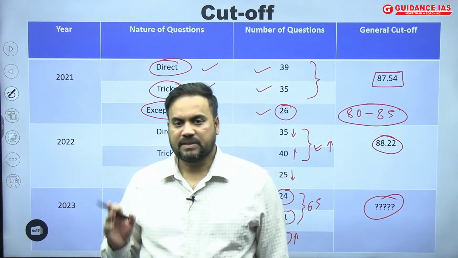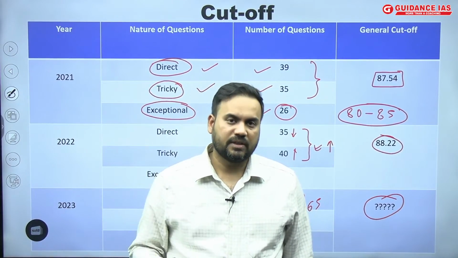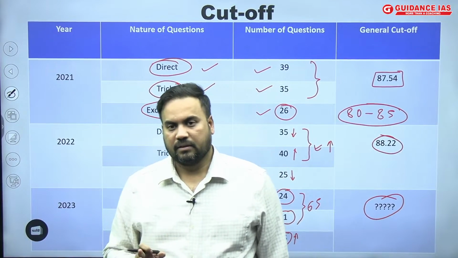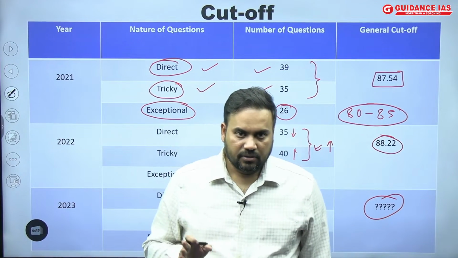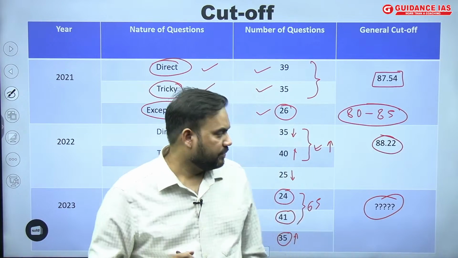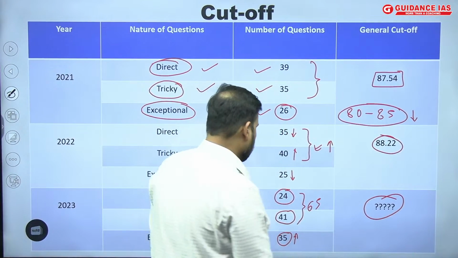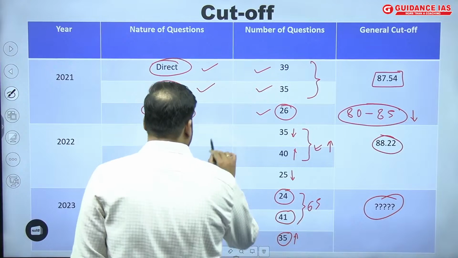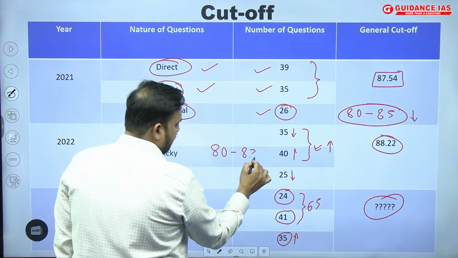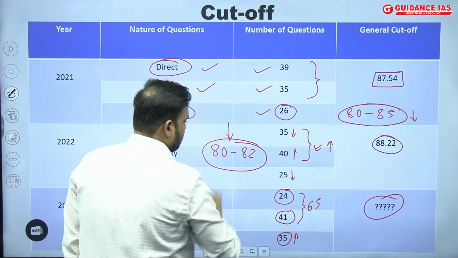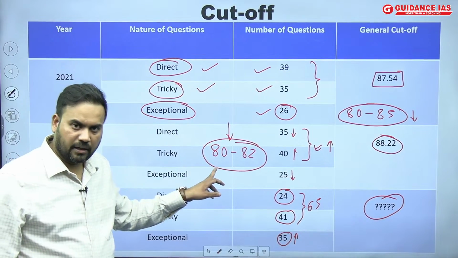And I have personally met so many students who are not clearing the exam just because of the CSAT paper. They have done paper 1 well, but still they are failing in the CSAT. So I believe that because of that, the cutoff can be even a little bit lower than this. In fact, I sincerely feel that the cutoff will be somewhere between 80 to 82. So this is the range where the cutoff should be hovering around.